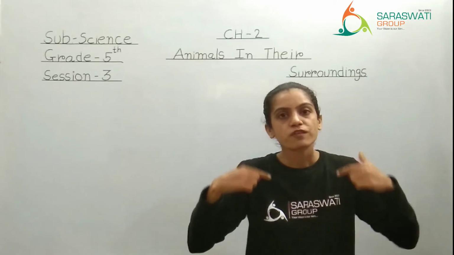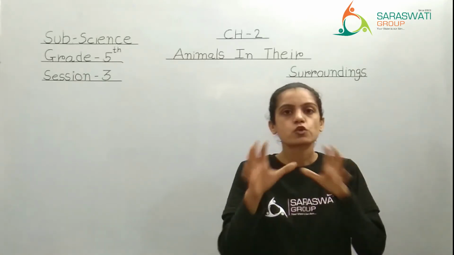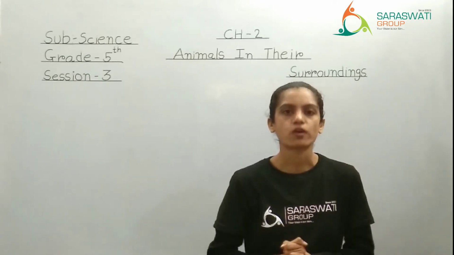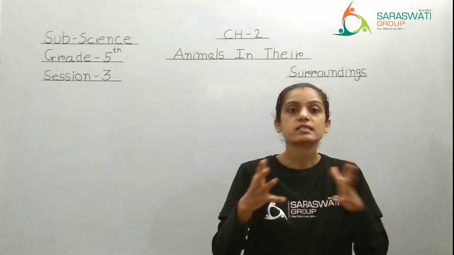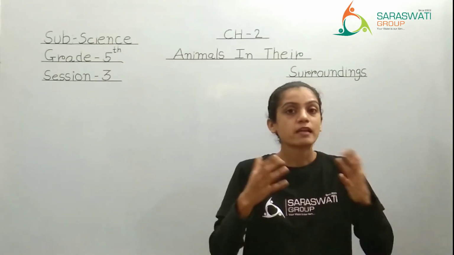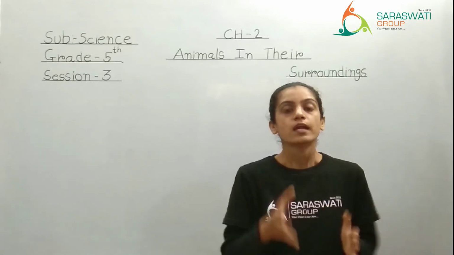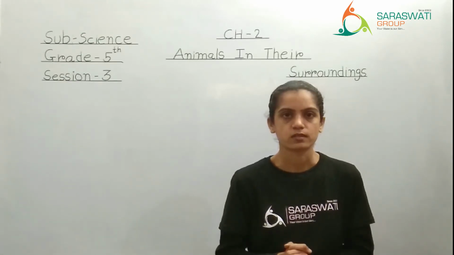Why? Because of their body design, which totally matches the background of the forest. So what is that trick known as? It's a natural trick. It is known as camouflage.